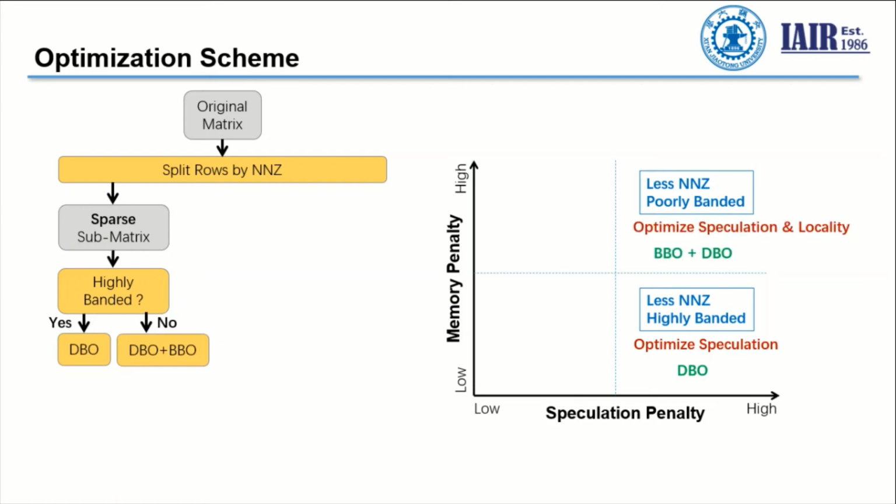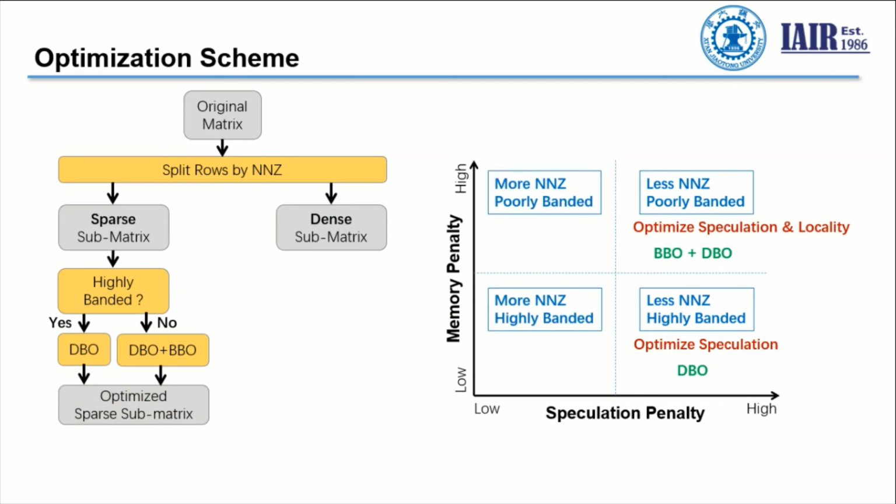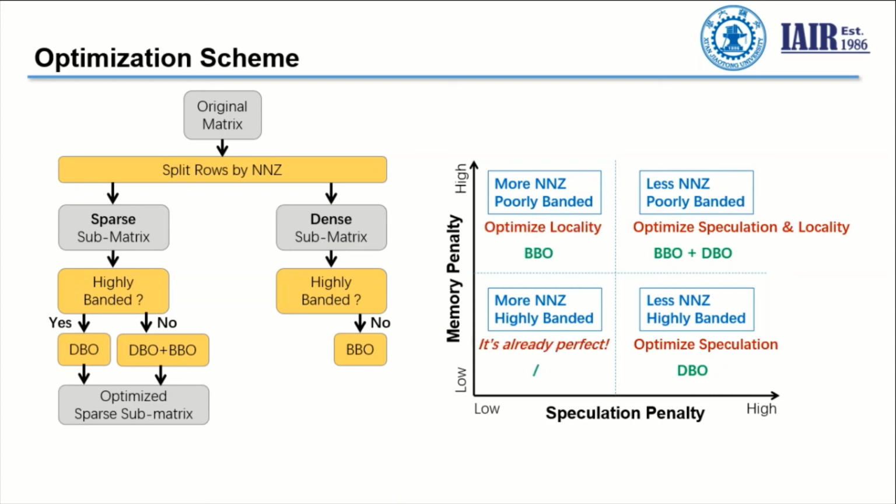Otherwise, we use a combination of DBO and BBO to optimize both the speculation and the locality. On the other hand, for the dense matrix, we already know that it does not suffer from speculation, so we don't care about the branch prediction. We only need to verify if it is bounded by the memory penalty. If the answer is yes, we use the BBO to alleviate this penalty. Otherwise, we don't do anything and just keep it in the original structure.